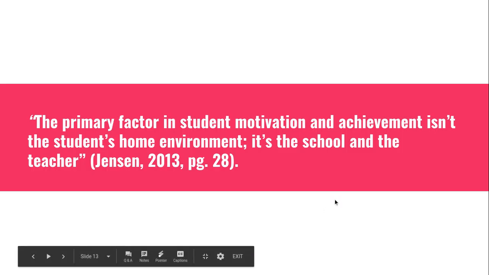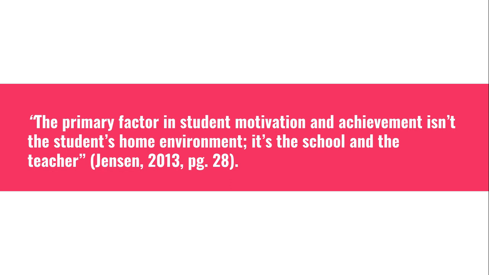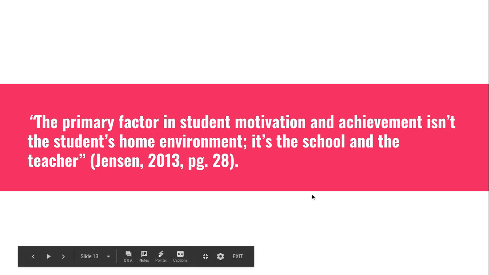And then one quote that I'm going to end with that was really significant in my paper. It says, the primary factor in student motivation and achievement isn't the student's home environment, it's the school and the teacher. That's from Eric Jensen. So just a closing thought for all of us future educators, that we are the primary factor. We make the difference. So yeah, thank you for listening, and hope you learned a little bit about how poverty affects student achievement.